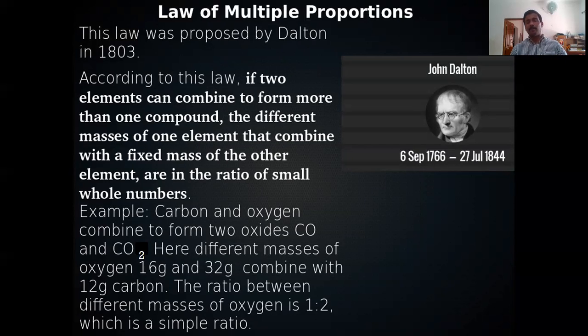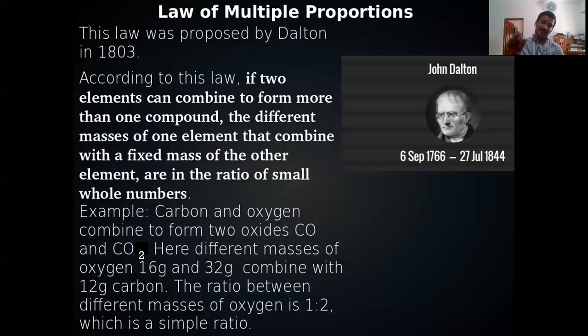Here an example is given, carbon dioxide and carbon monoxide. When carbon and oxygen combine, we will get two compounds, carbon monoxide and carbon dioxide. Carbon monoxide, what is the molecular formula? CO. Carbon dioxide, what is the molecular formula? CO2. So carbon monoxide and carbon dioxide, two compounds will form when carbon and oxygen combine.